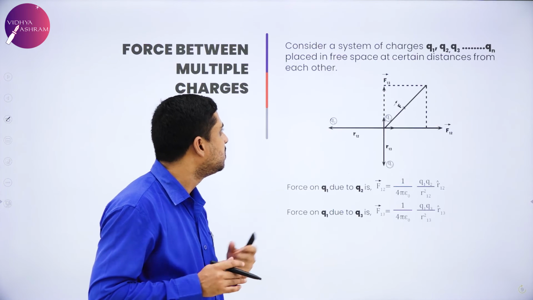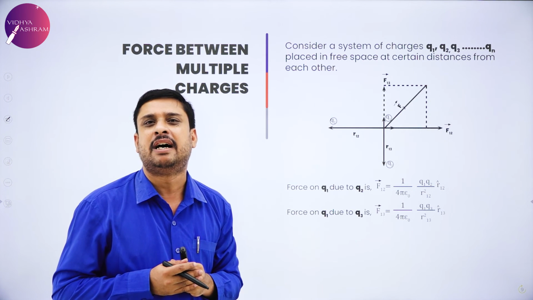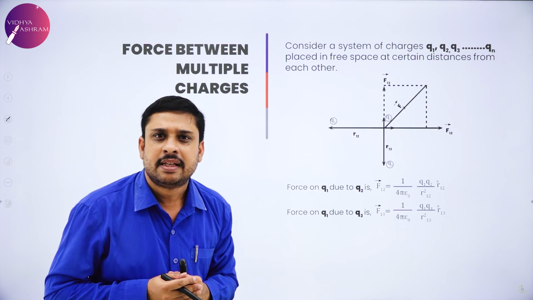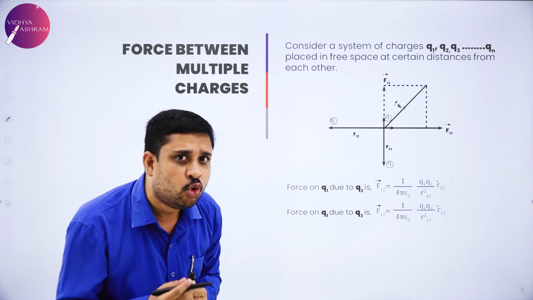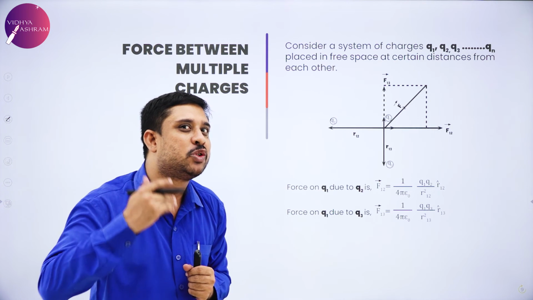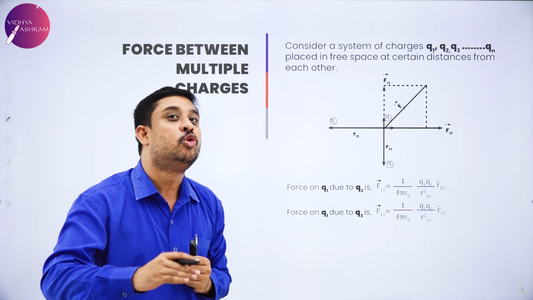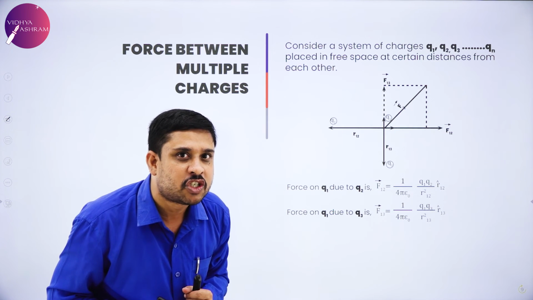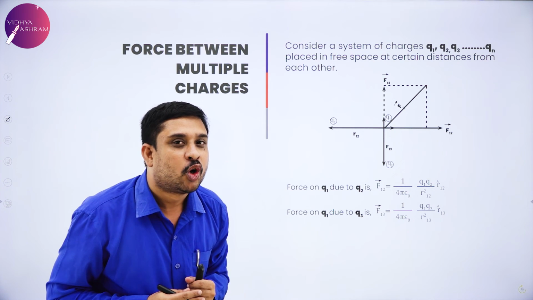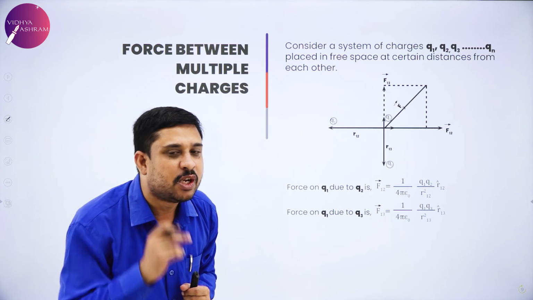So my dear students, very clearly here we have learnt the statement of Coulomb's law, how to analyze Coulomb's law with respect to the mediums, how to use Coulomb's law to define the SI unit of charge, and finally, Coulomb's law expressed in vector form.